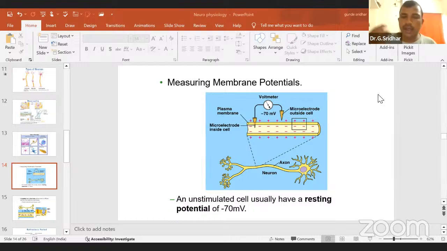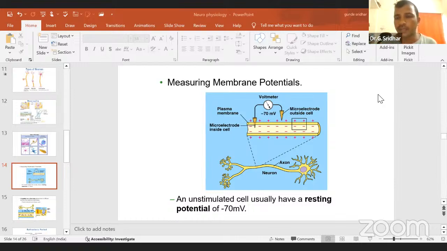What is this ionic current? Ionic current means ions will move from inside to outside sometimes, and outside to inside sometimes. This is called ionic current. Then that means the ionic current is a property of a membrane. Not all membranes have this type of current properties.